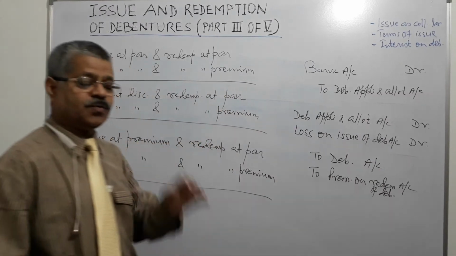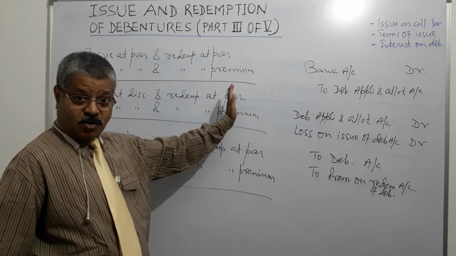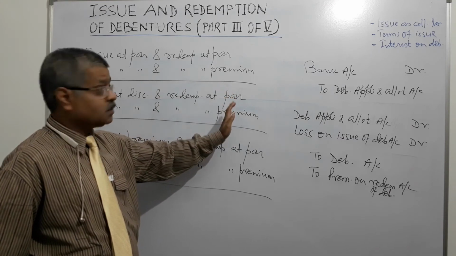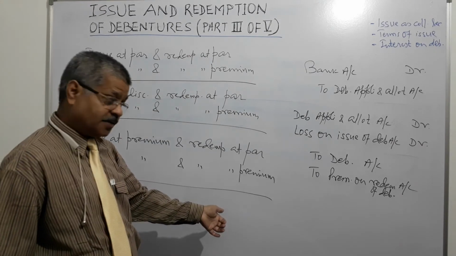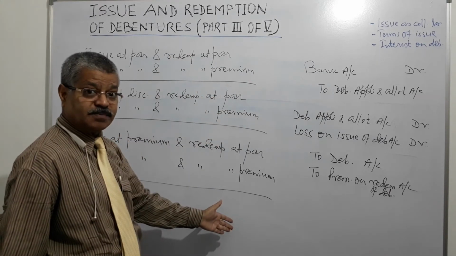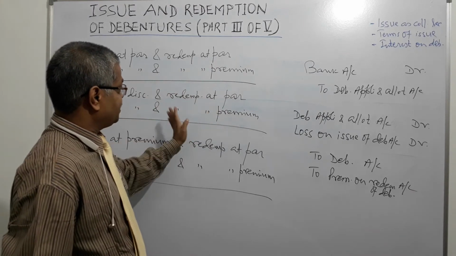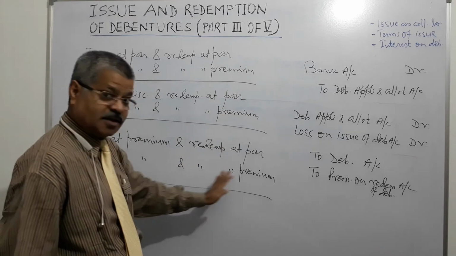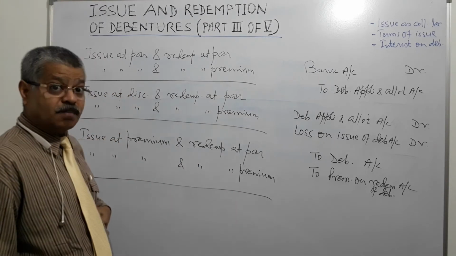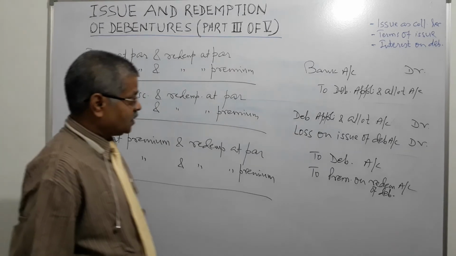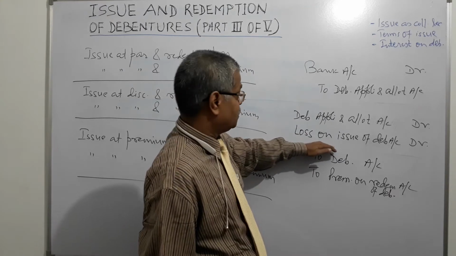So you need to understand two things clearly. Redemption will not be at discount. So on this right side you will not find discount, right? Because right side shows redemption. Redemption at par, redemption at premium. And wherever redemption with premium comes, this account comes into play.